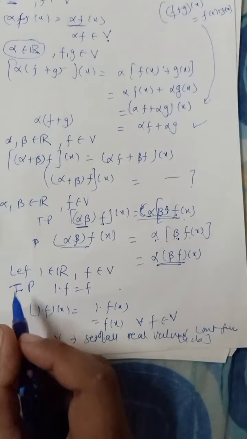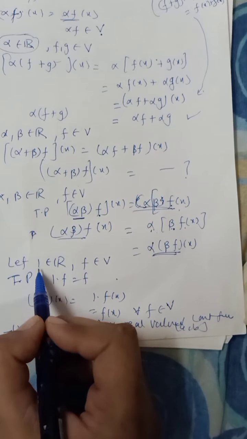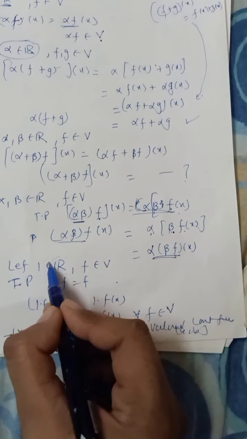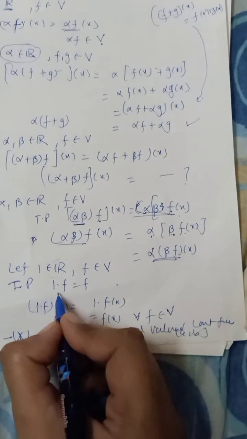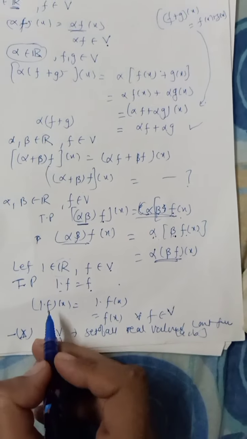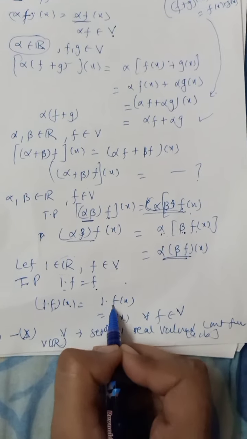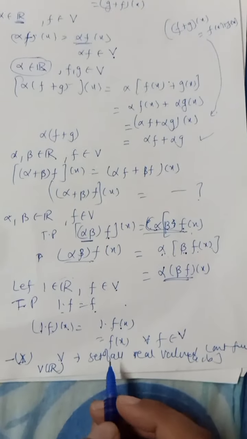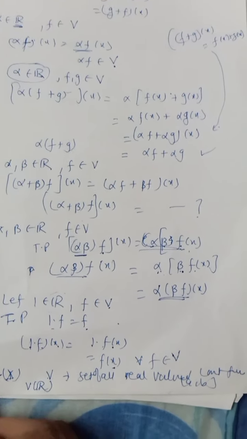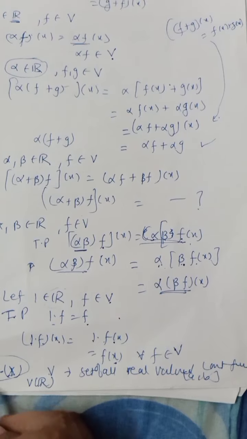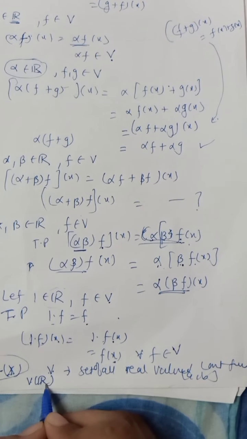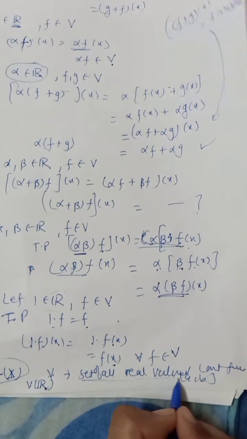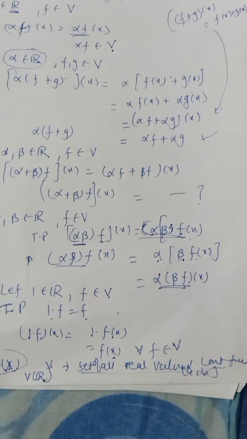This was required. And the tenth property: for 1 belonging to the field and f belonging to V, we have to prove this. I think it is obvious. 1 into f of x is 1 times f(x), and it becomes f(x). Since properties 1 to 10 are okay, V is a vector space over R. What was V? It was the set of all real valued continuous functions.